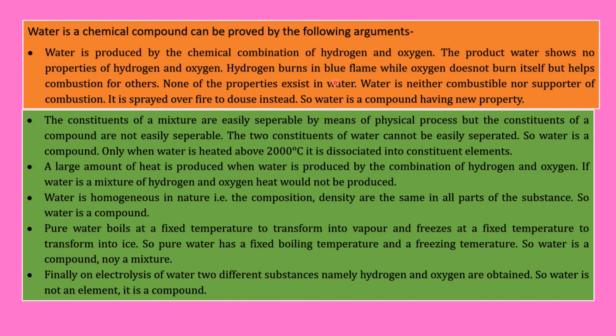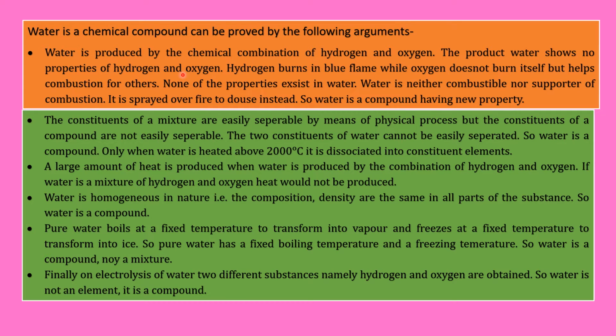Hydrogen burns in blue flame while oxygen doesn't burn in itself but helps combustion for others. None of the properties exist in water. So water is neither combustible nor the supporter of combustion. It is spread over fire to douse instead. So water is a compound having new property.